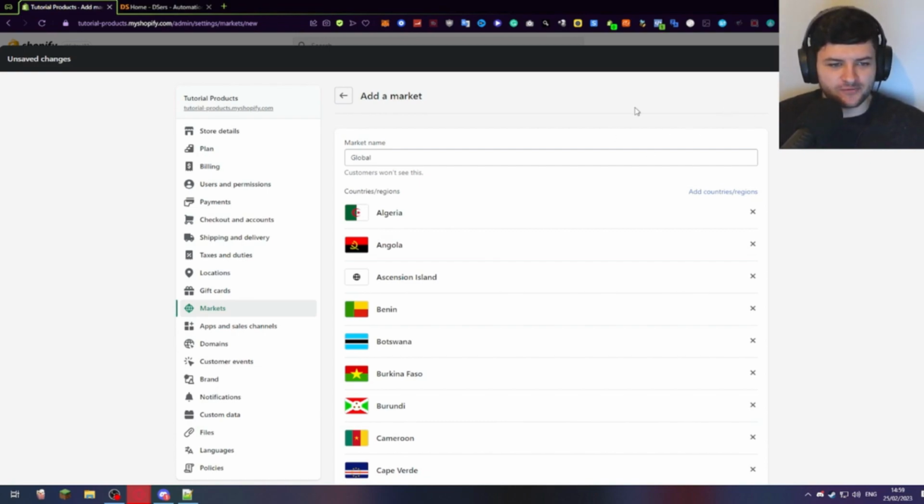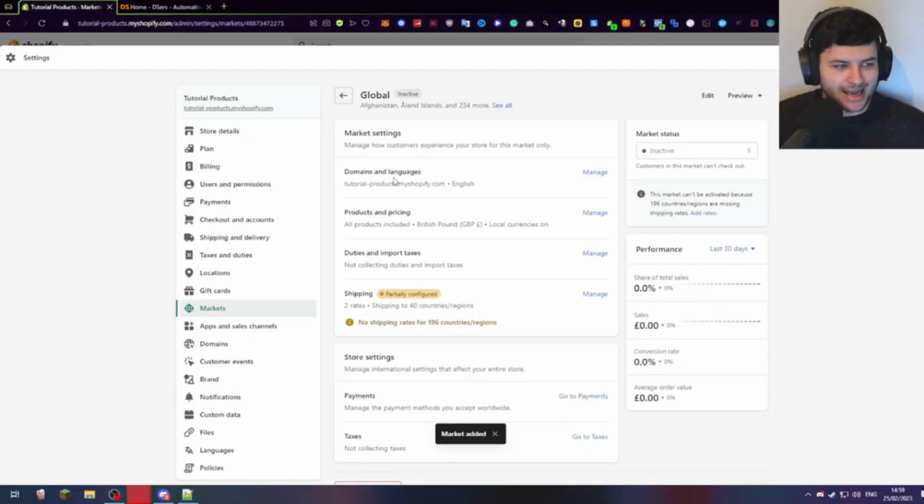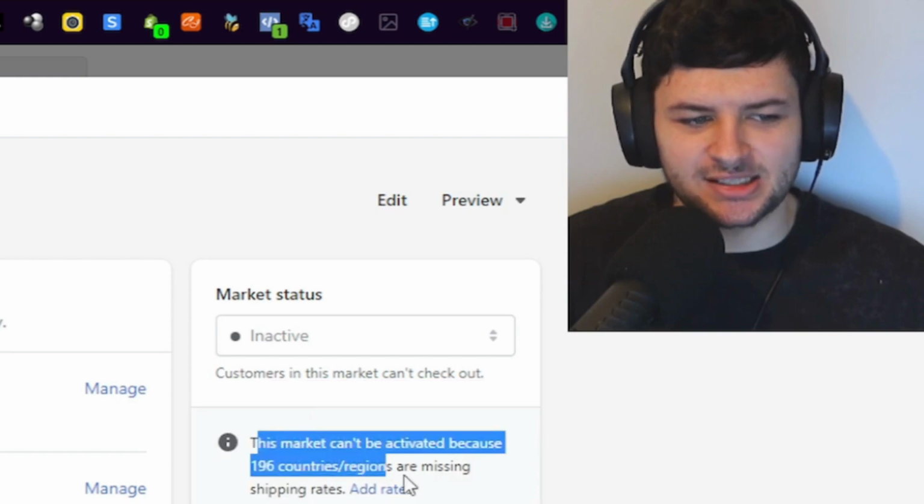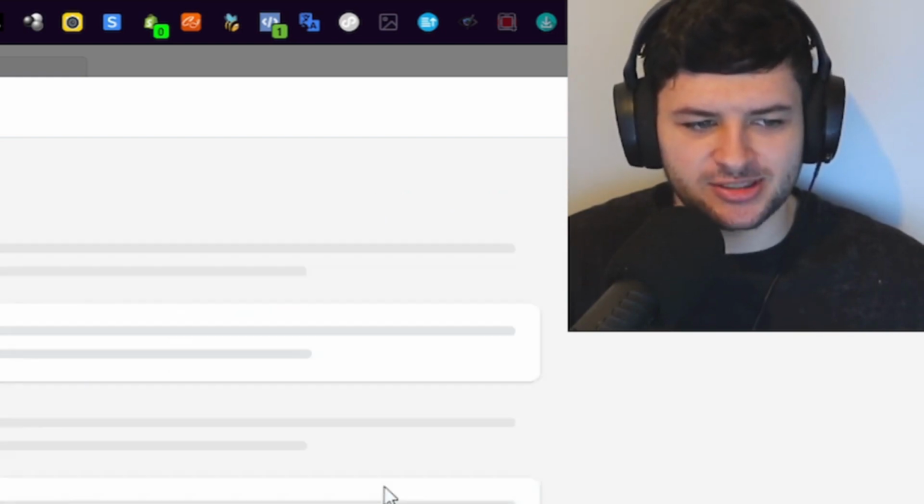So wait for it to save because it takes a while to update, and when it's saved it will say market added, and now you can see we have a global market. We have worldwide now activated, so we have global, and from here we can change a lot of settings too. Now one important thing is there are a few little issues which I have here. Okay, you can see, for an example, it says this market can't be activated because 196 countries are missing shipping rates. You want to press add rates.